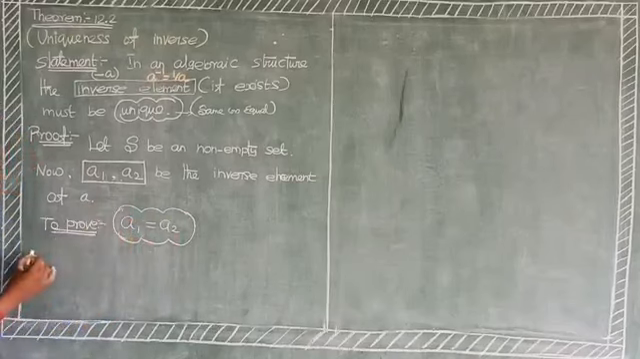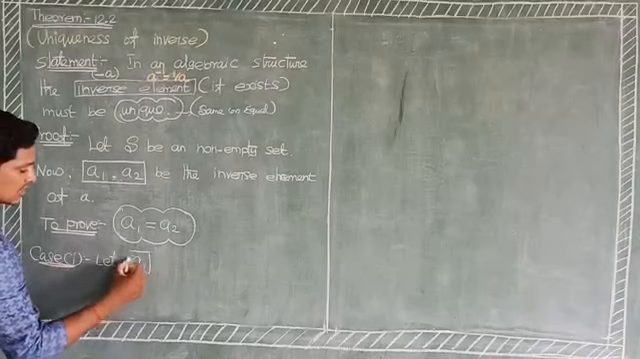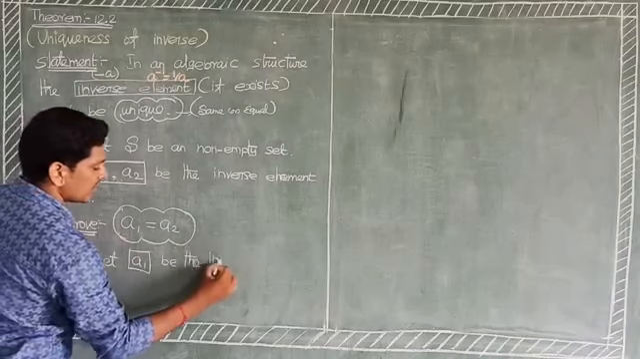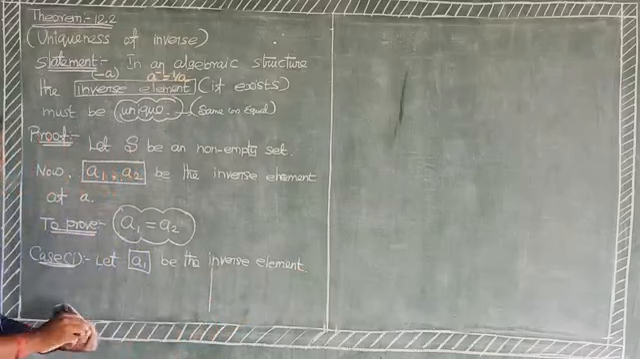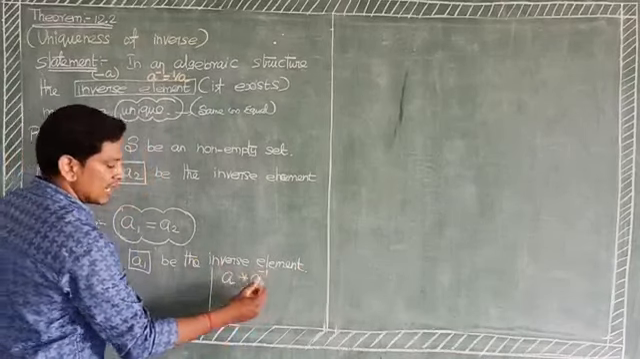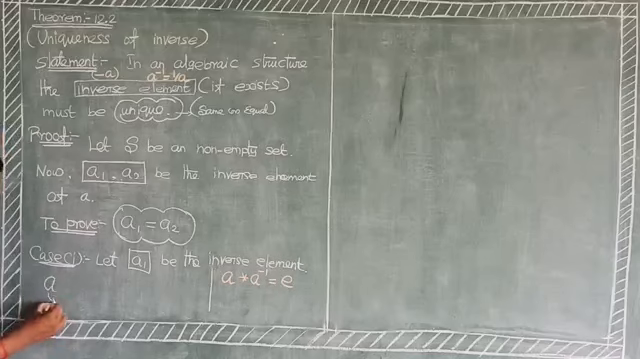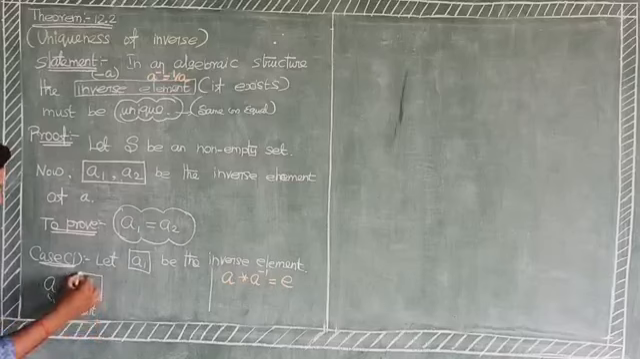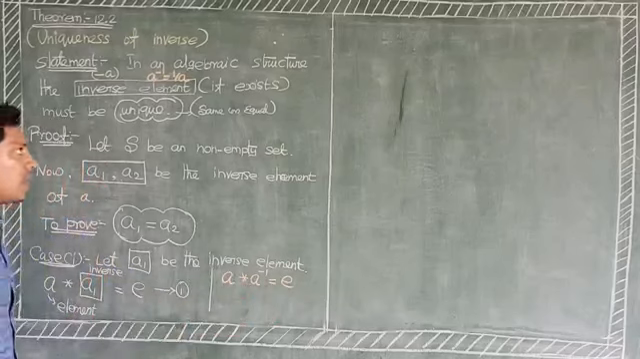Here case 1. Let A1 be the inverse element. We know the property of the inverse element: for an element A, the inverse element is A inverse or minus A, and the element with its inverse equals the identity element E. Similarly, A is the element, A1 is the inverse, and A binary operation A1 equals the identity element E. This is equation number 1.